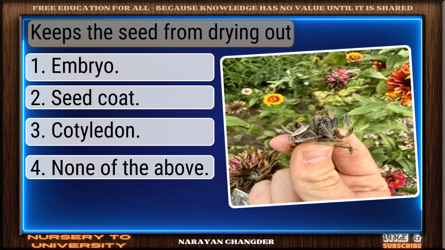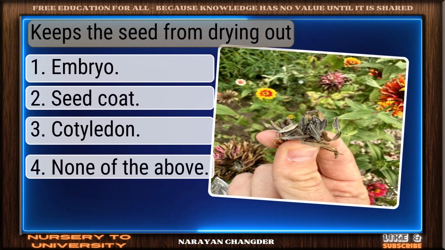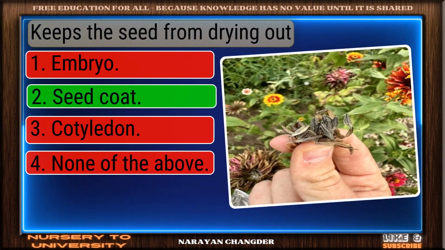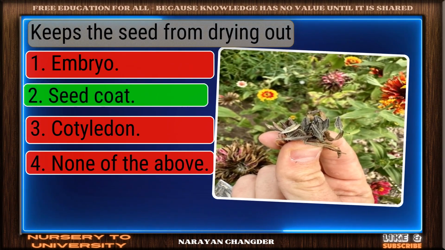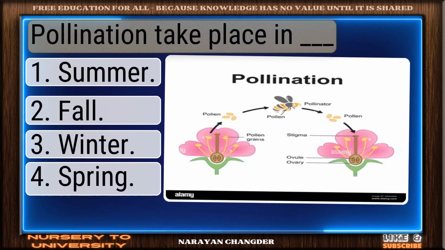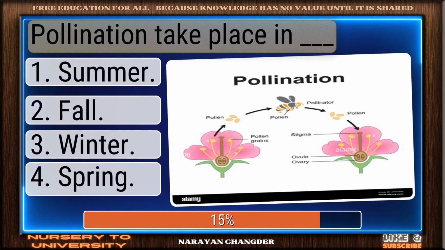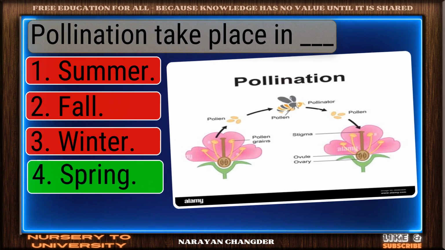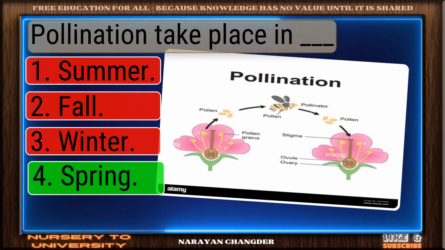Question number 185. Keeps the seed from drying out. Right again. Seed coat is a valid answer. Question number 186. Pollination take place in dash? Nice selection. Spring is the correct and valid answer.